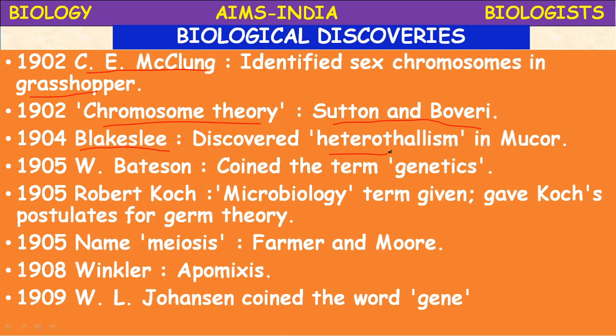Heterothallic fungi are distinguished by needing two compatible partners to produce sexual spores, unlike homothallic ones, which are capable of sexual reproduction alone. So it is a kind of sexual reproduction in fungi, particularly in Mucor. Heterothallism was discovered by Blakeslee in 1904.